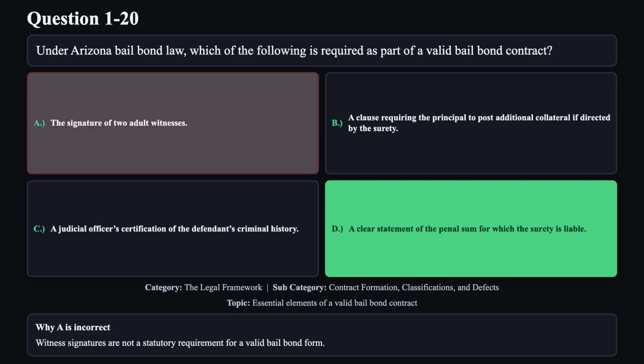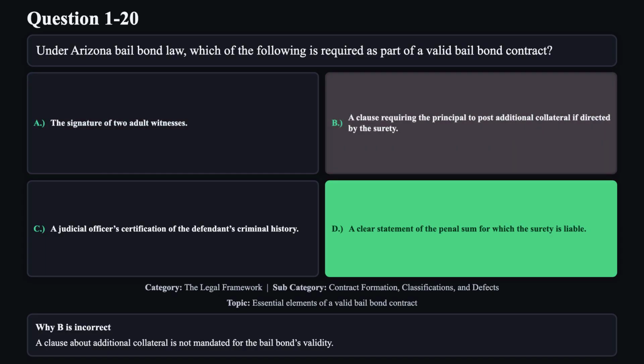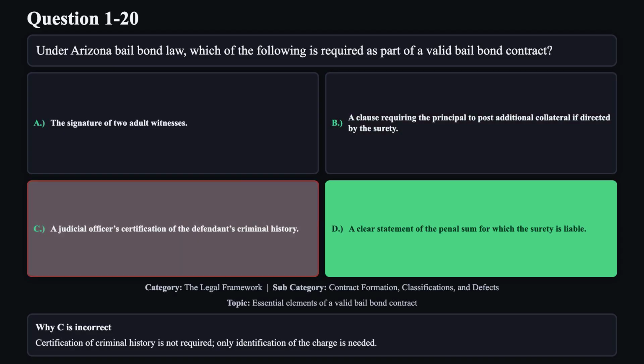Reason A is not correct. Witness signatures are not a statutory requirement for a valid bail bond form. Reason B is not correct. A clause about additional collateral is not mandated for the bail bond's validity. Reason C is not correct. Certification of criminal history is not required. Only identification of the charge is needed.